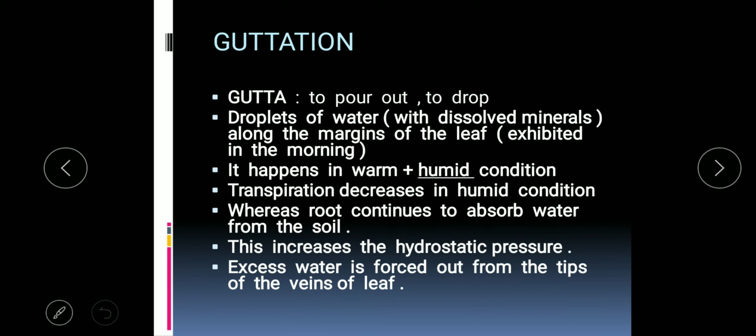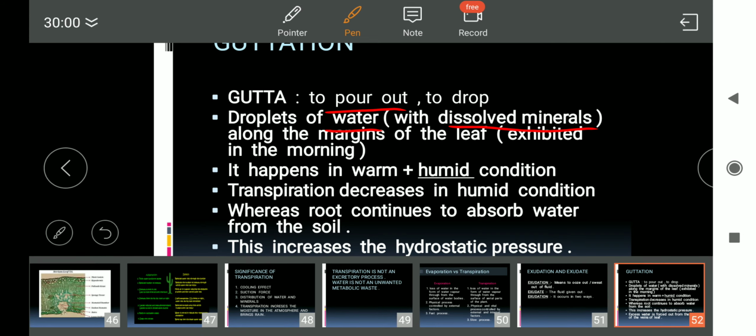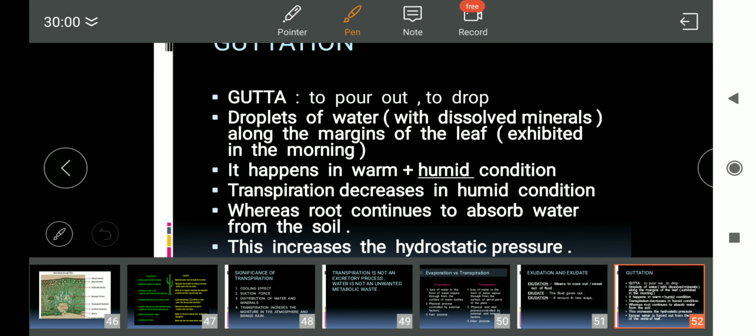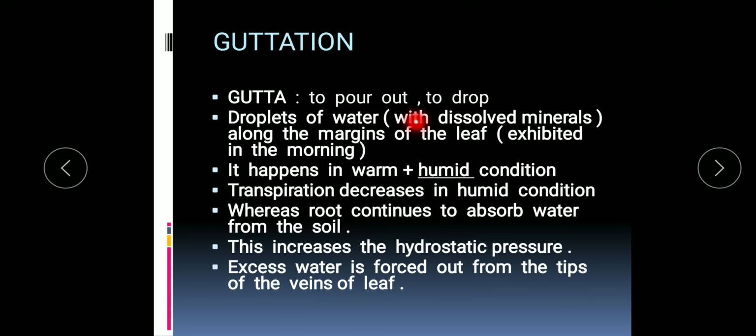Now what is guttation? Guttation means to pour out, something is given out in the form of liquid. So what is given out? The droplets of water with dissolved minerals are given out from the margins of the leaf, along the margins of the leaf, and it especially occurs in the morning. In which condition will it occur? It will occur in warm and humid conditions.